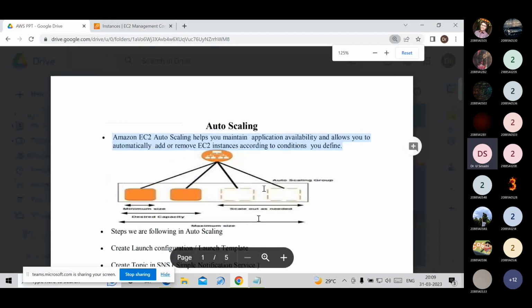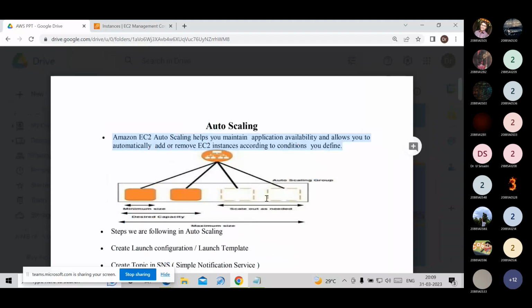For this, we have to set the minimum size, meaning how many instances are running, the desired capacity, and the maximum size, meaning the maximum number of servers you are using. Those setups are represented as auto scaling groups.